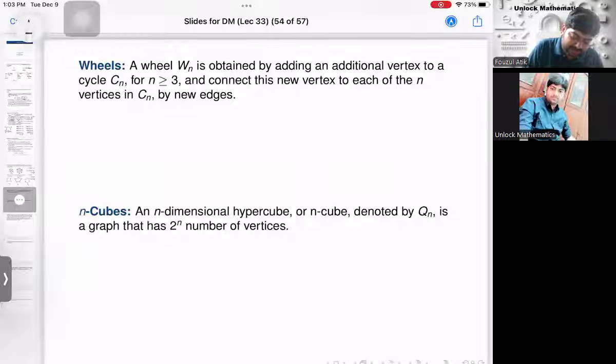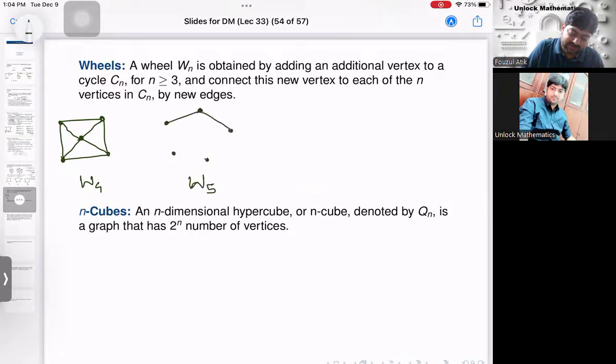I am drawing a wheel graph W4 first. For that, I need to draw a C4 in the beginning and add one more vertex in the center. And from the center, connect to all vertices. This is the wheel graph W4. Right? Similarly, how to draw a W5 graph? Draw a C5 first, then make a center of it. From the center, add all the edges. Done. This is a W5.